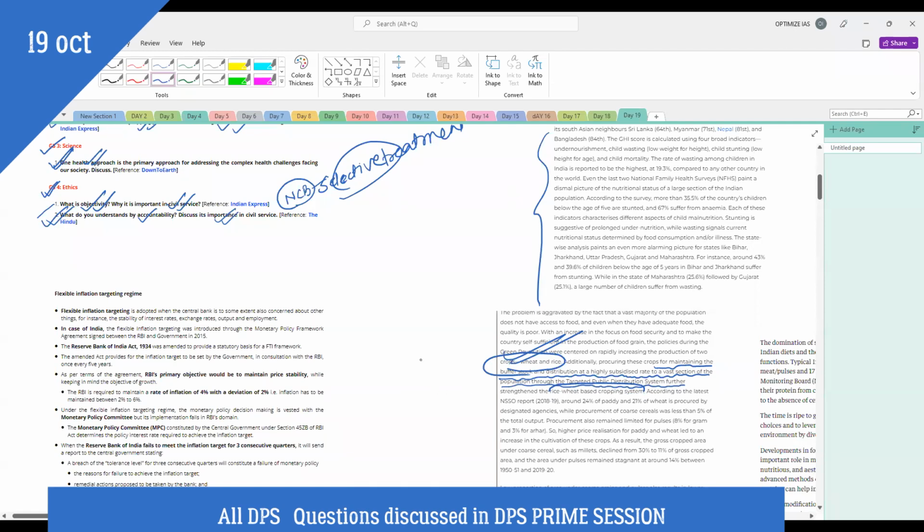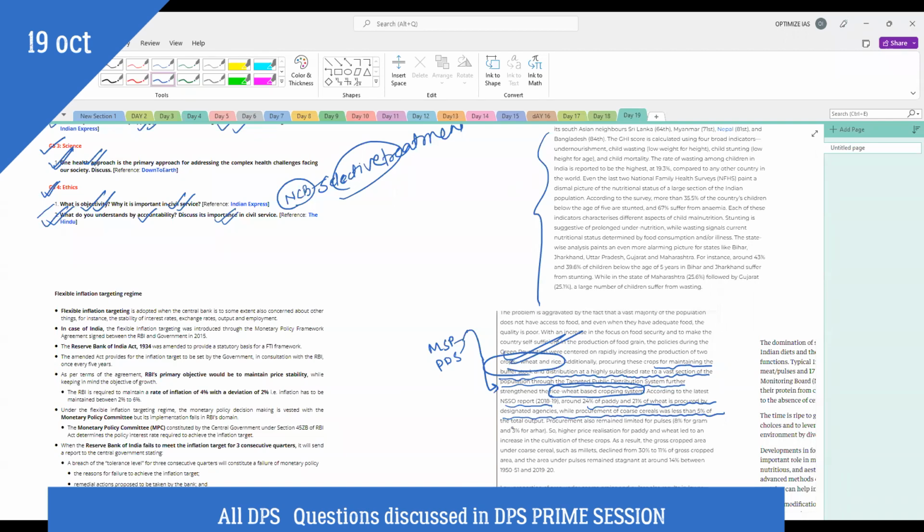So the MSP and the PDS-based procurement, these two led to the rice-wheat cropping pattern. According to the latest NSSO report 2018-19, 24% of the paddy and 21% of the wheat was procured by designated agencies, while procurement of coarse cereals was less than 5% of the total output. Just imagine.